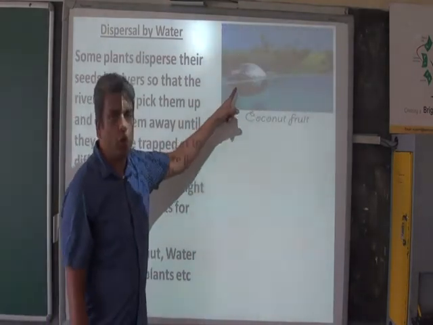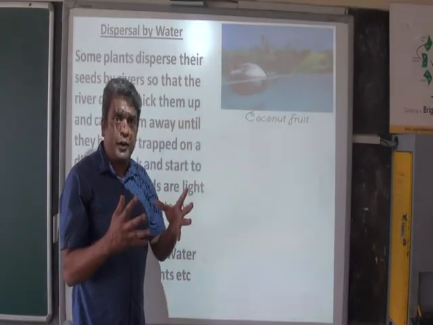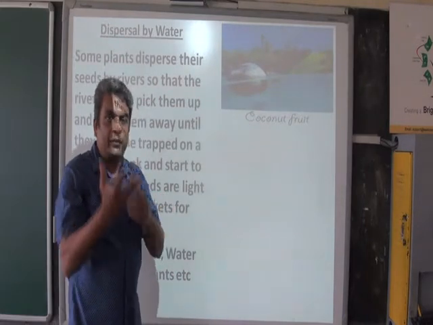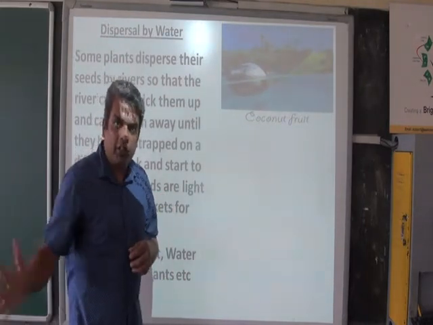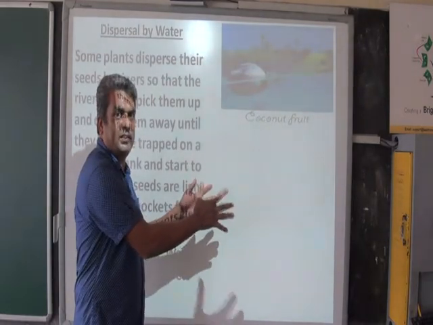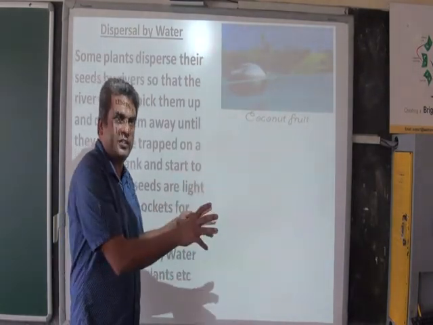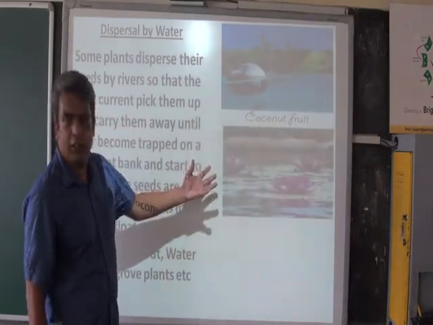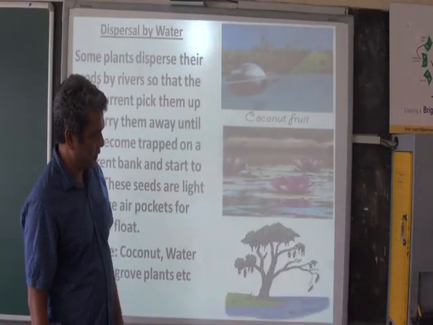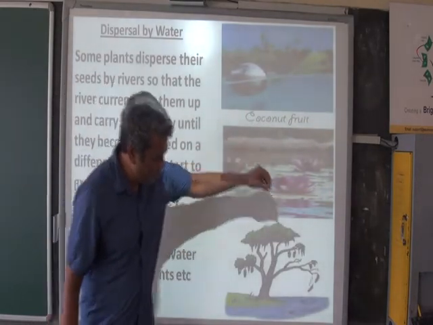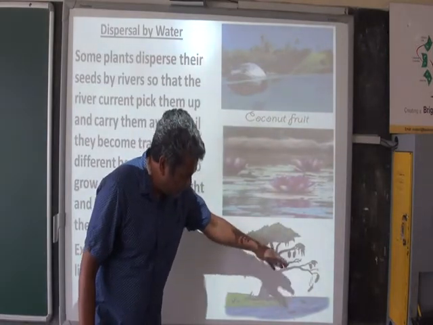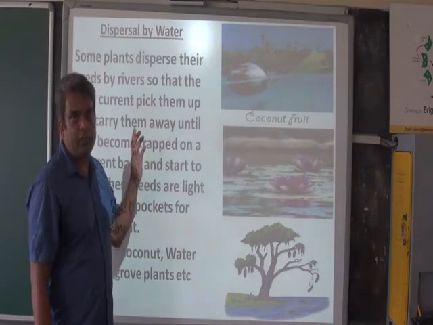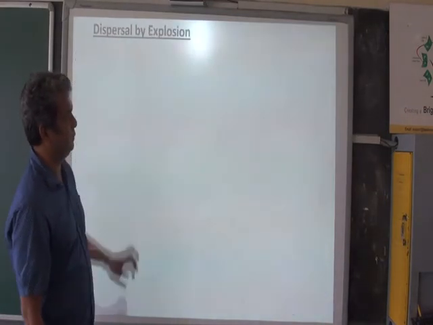Here you can see a coconut. Now the coconut is very big and heavy, but it has air pockets inside for it to float. When it falls into the river, the current carries it away to another place, away from the mother plant. And then when it gets stuck to a bank, it starts growing. Here you can see the lotus. And then you have trees, where you can see how the seed falls into the river and then the water currents carry it away. So this is how dispersal takes place by water.